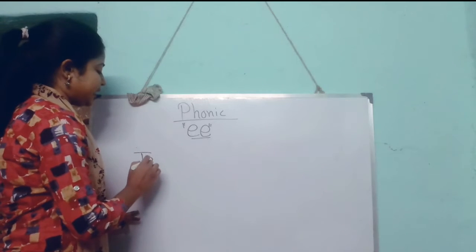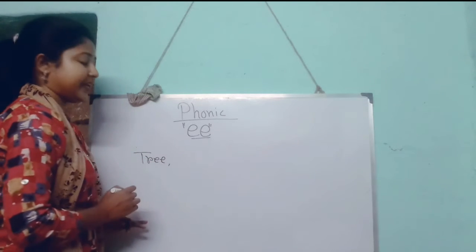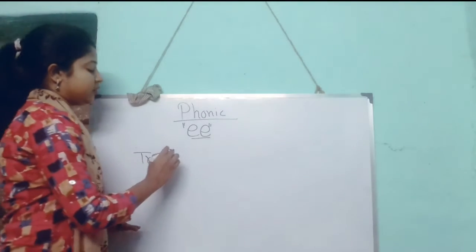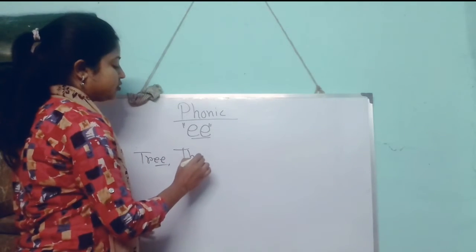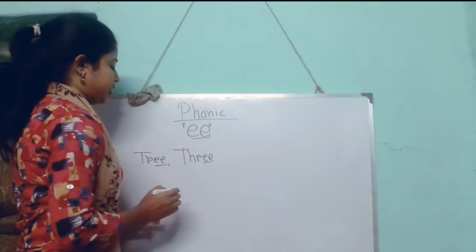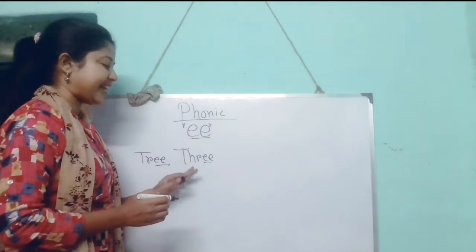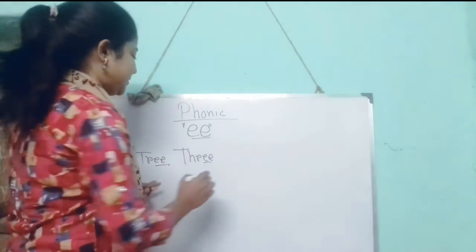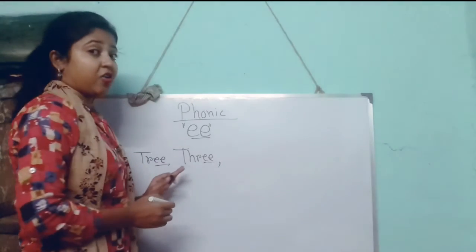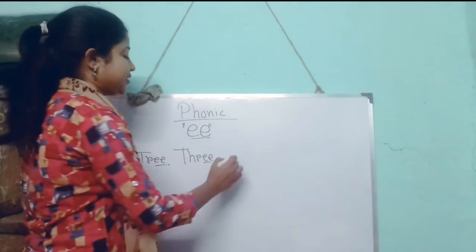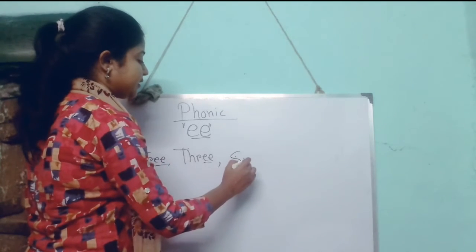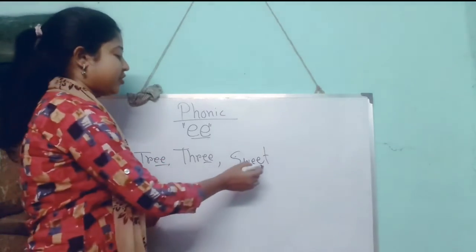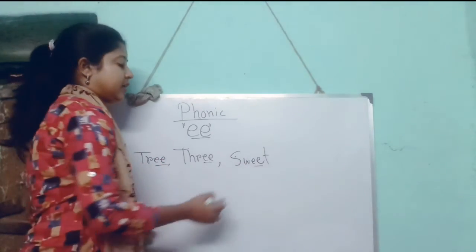First we can write here tree. It's a double E sounding word, right? Tree. I said double O. My mistake. Or another word we can write sweet. Sweet. Right? Sweet also has double E.